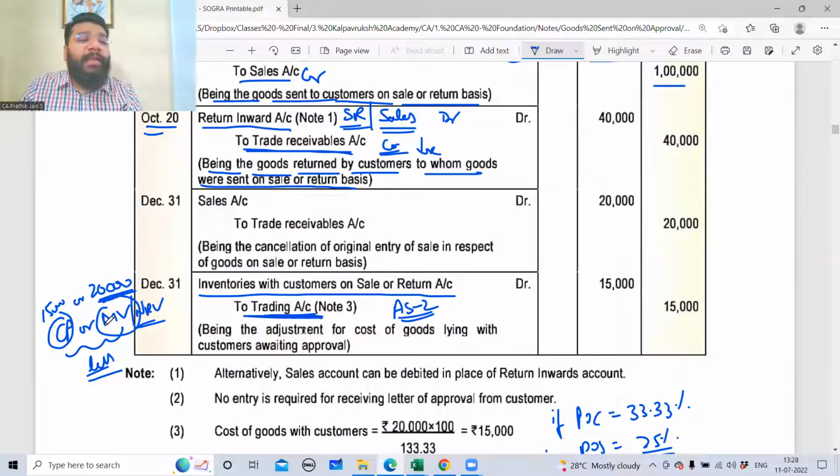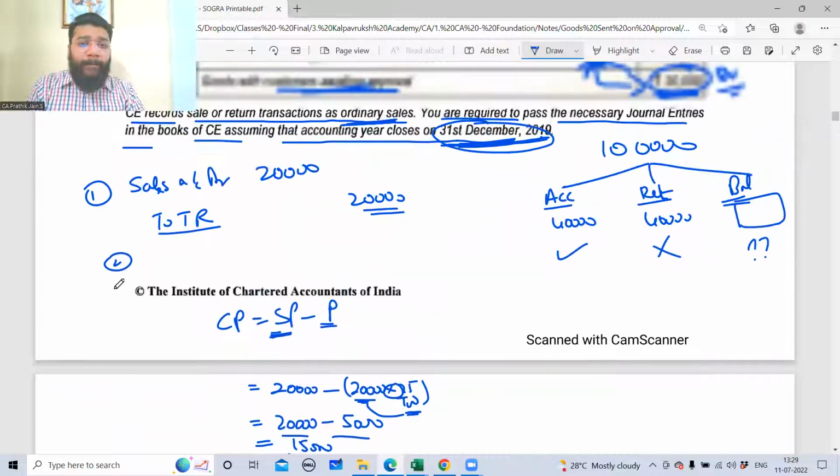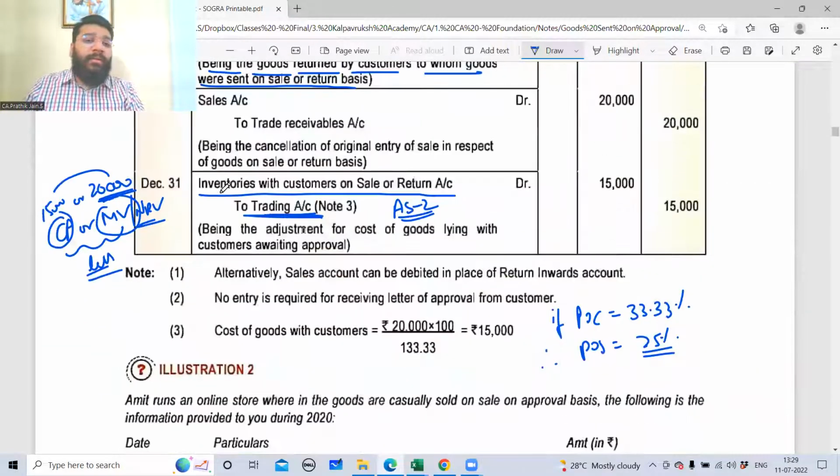15,000. Market value or the net realizable value is 20,000. In this, what is less? 15,000 is less. So inventory should be recorded at cost price or market value, whichever is less. Very simple. Inventory should be recorded as per accounting standard 2, at the cost price or the market value, whichever is less. Market value or NRV is 20,000 rupees.